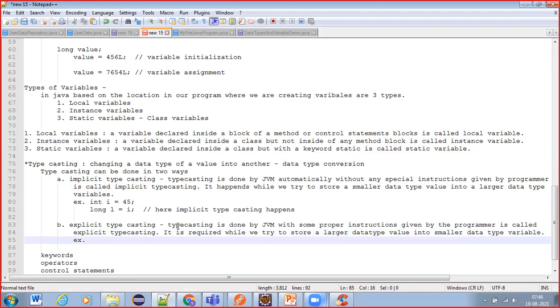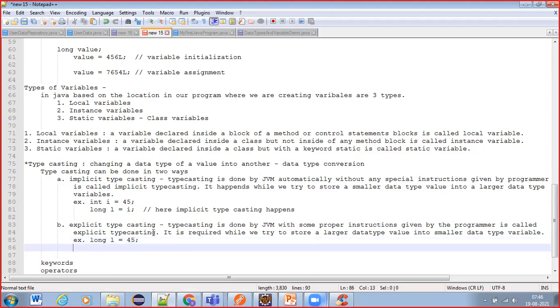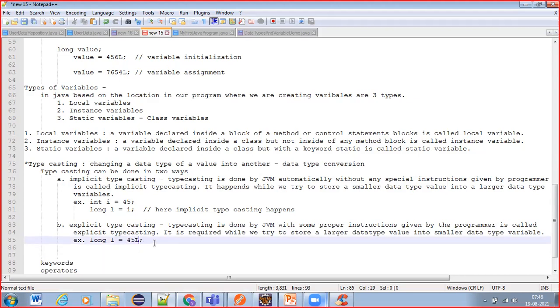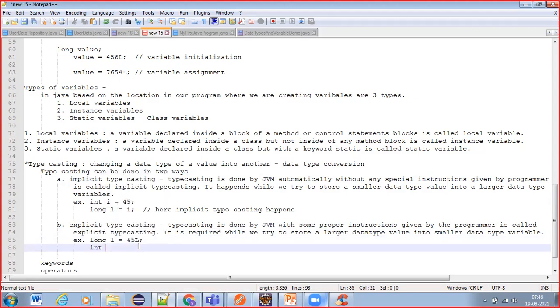What we can write, long L equals to 45. But when we are writing literals, we should suffix L for the long literals. And then int I equals to L. Like this we need to write.